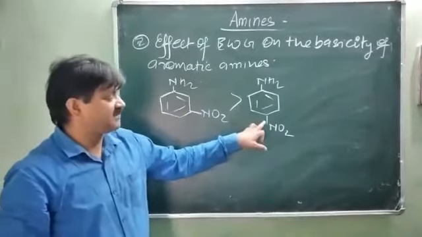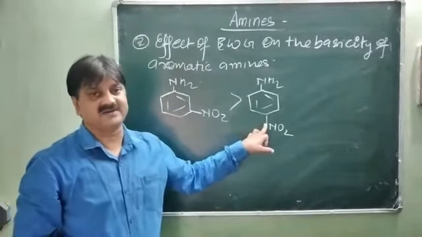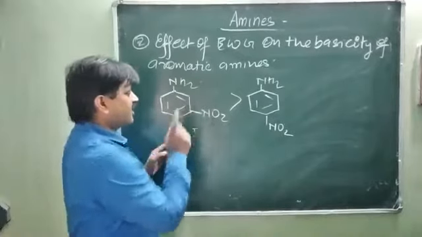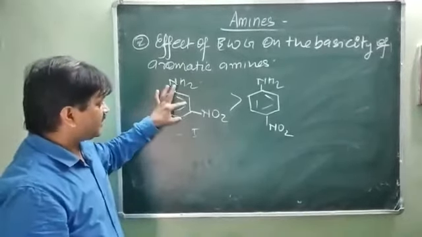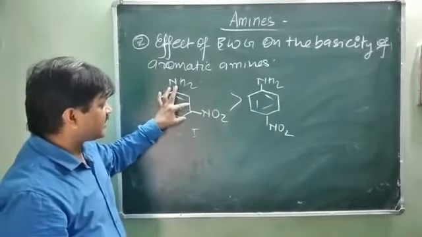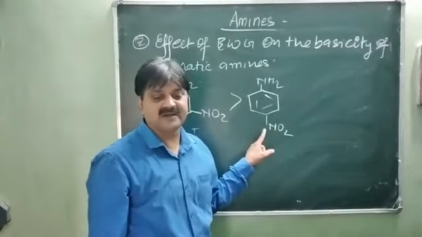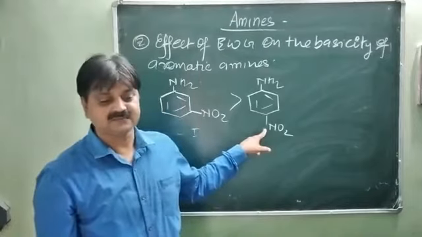This is the minus R effect as well as the minus I effect. Here there is only the minus I effect, not the minus R effect. So it decreases the electron density at the benzene center less as compared to the para. Both factors are affecting here.